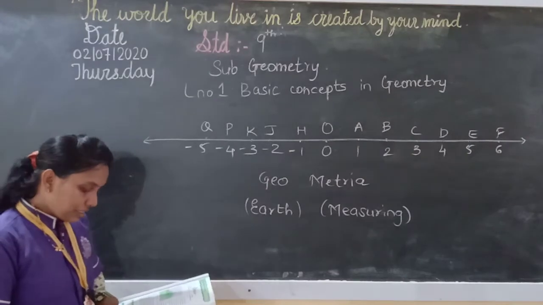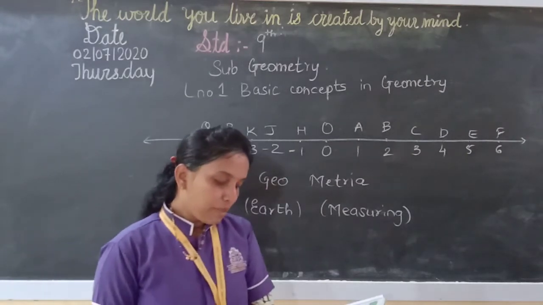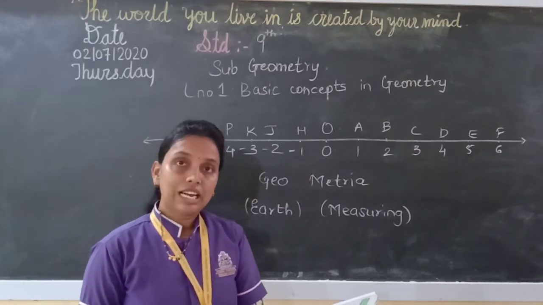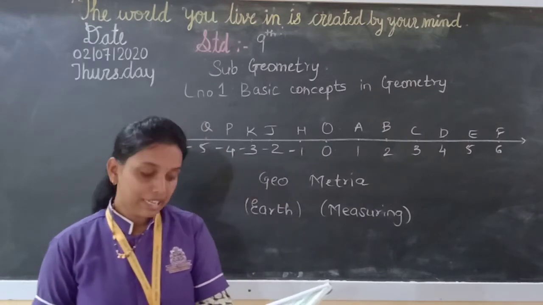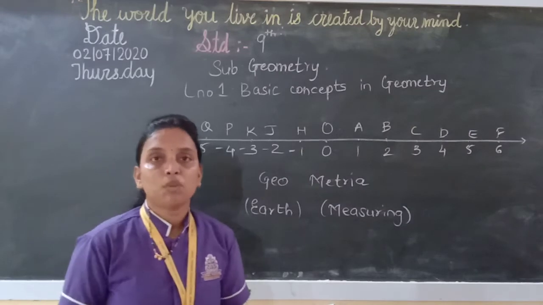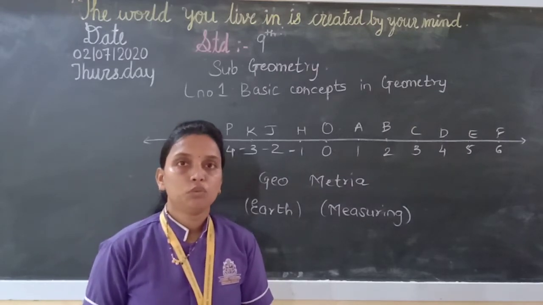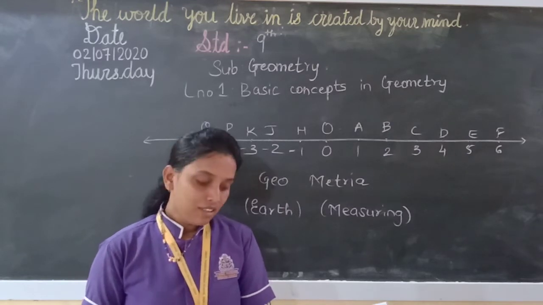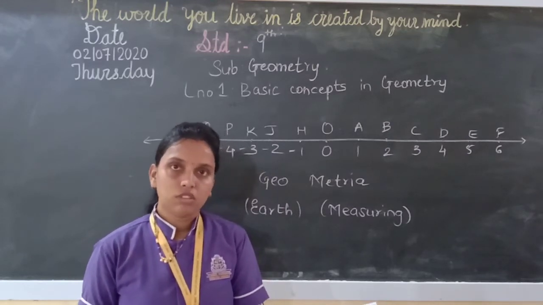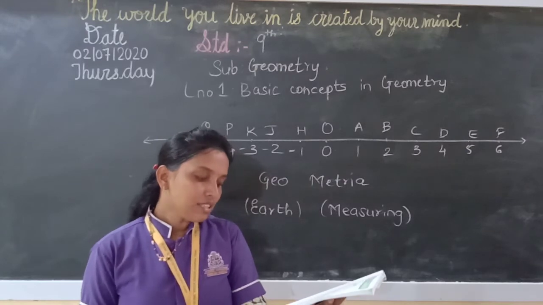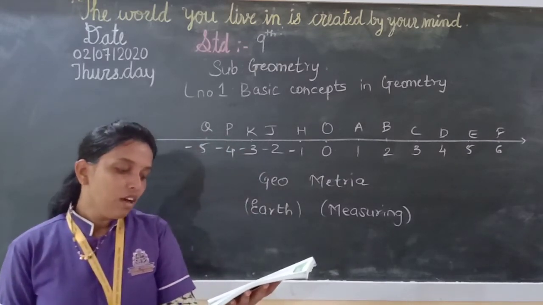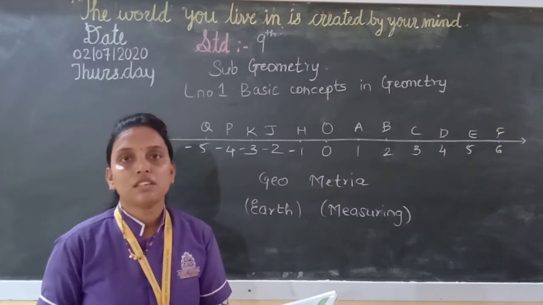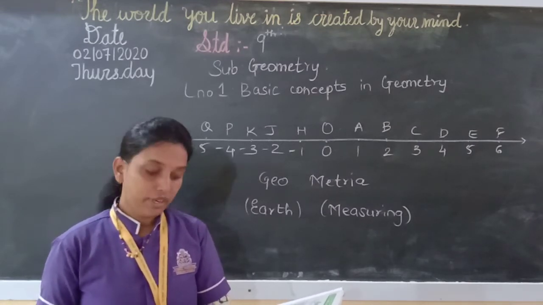Now, we will see some basic concepts in geometry like point, line and plane. We all know point, line and plane. We do not define numbers, we can't define 1, 2, 3. In the same way, we can't define point, line and plane either. Lines and planes are a set of points.